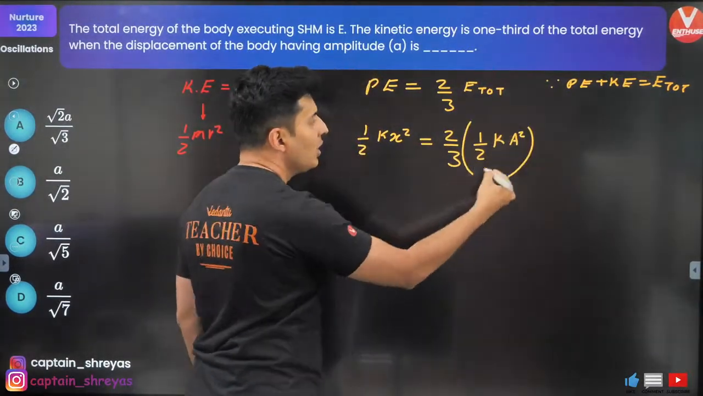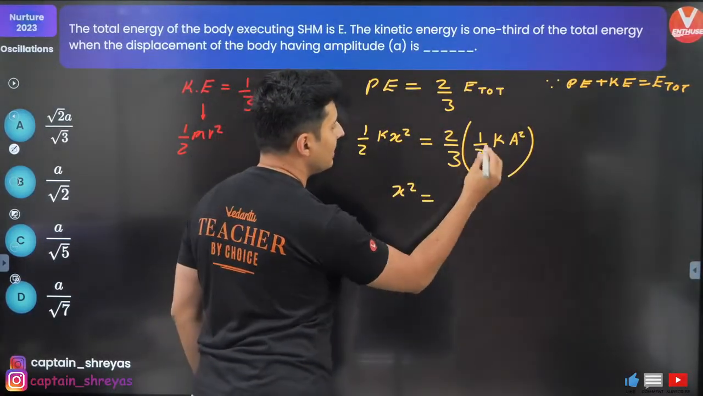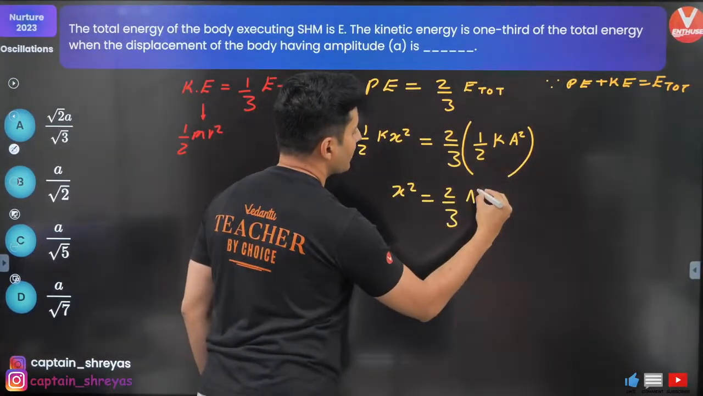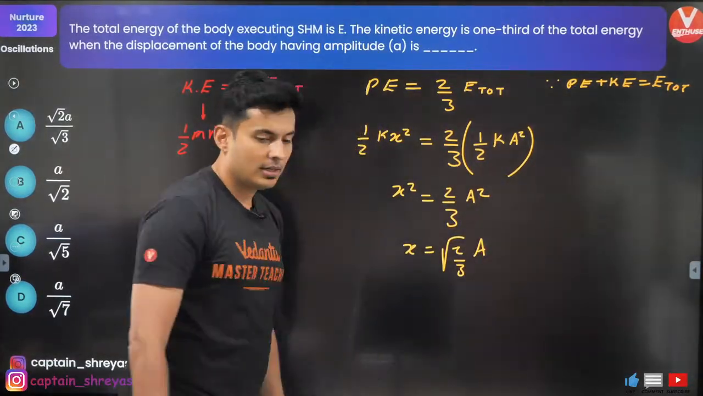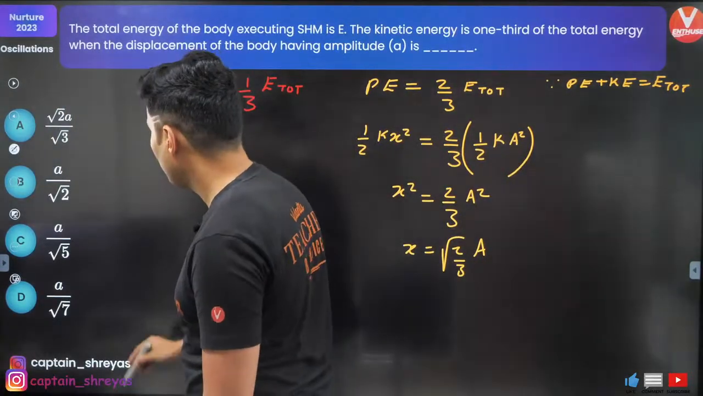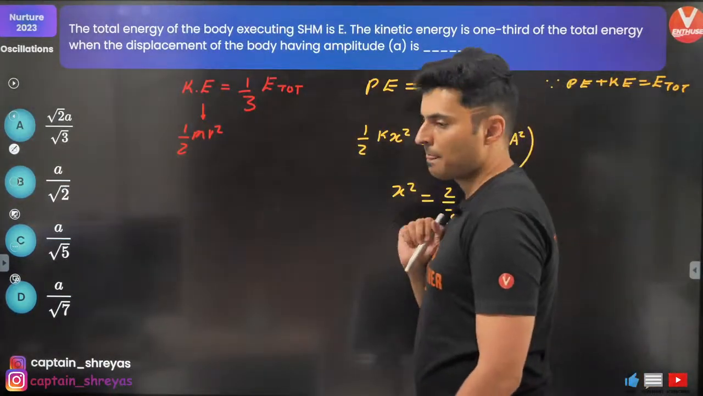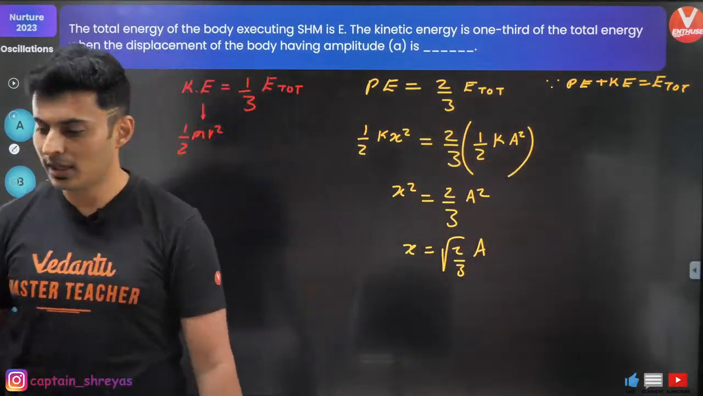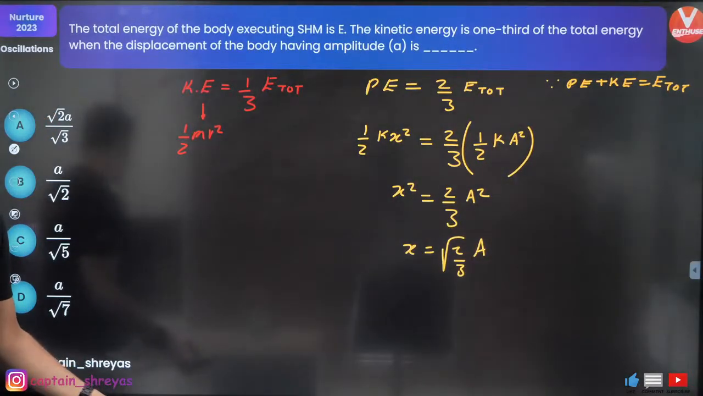That's the formula for total energy. Half k goes, x square will be 2/3 a square. So x will be root of 2/3 into a. Done. Root 2/3, yep, option A. You can see that. Cool. Everyone, very good, Anish Kumar. Very good, bacha log. You guys got it.